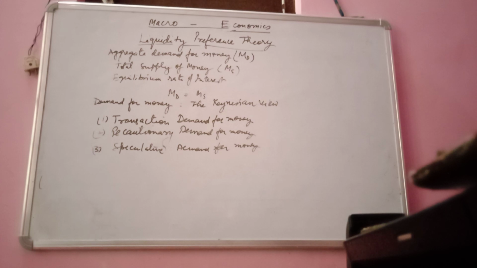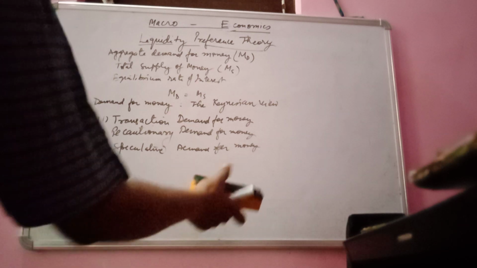It is a very interesting topic where Keynes gave the demand for money under the liquidity preference theory, much more important from the point of view of the market rate of interest. This demand for money has a crucial value because Keynes classified the terms in which money is demanded in the market. First is transaction demand, second is precautionary demand, and third is speculative demand. We will study them one by one.